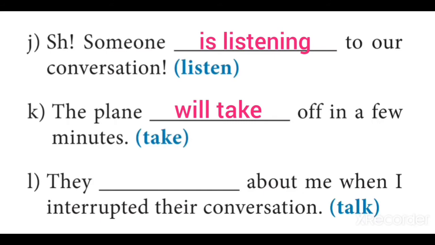So talking takes longer duration, whereas interrupting takes very short duration. So when that interruption is represented using past simple, the action of talking should be expressed using past continuous. So the answer is were talking. And so the sentence goes like this: they were talking about me when I interrupted their conversation.